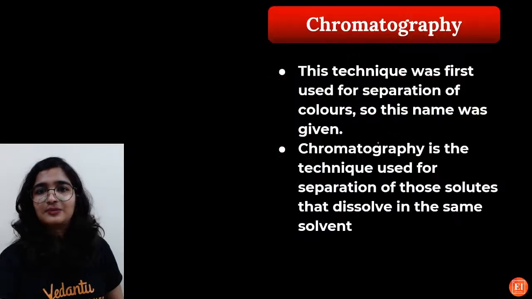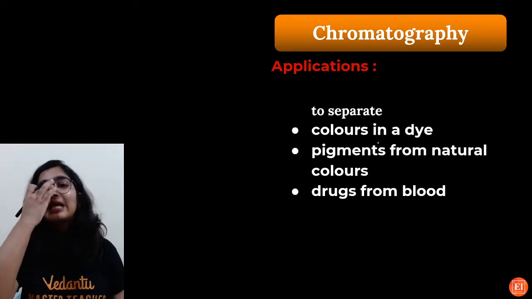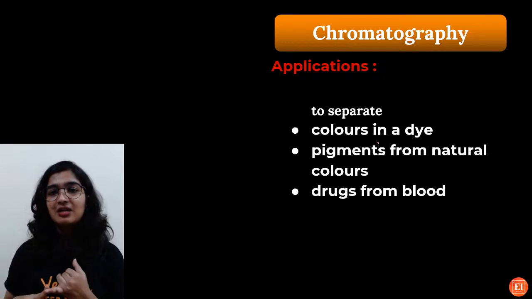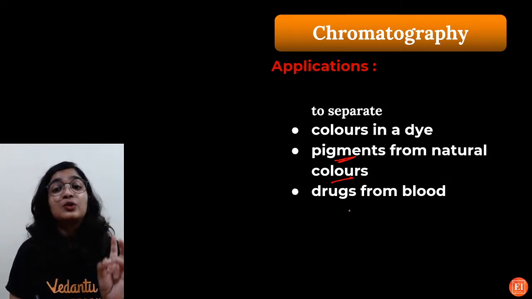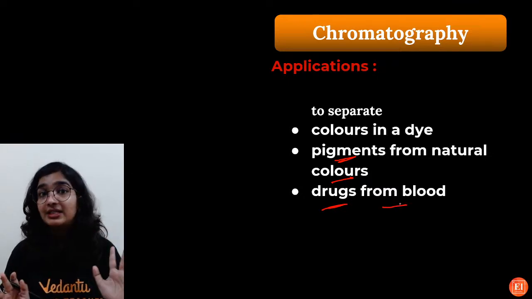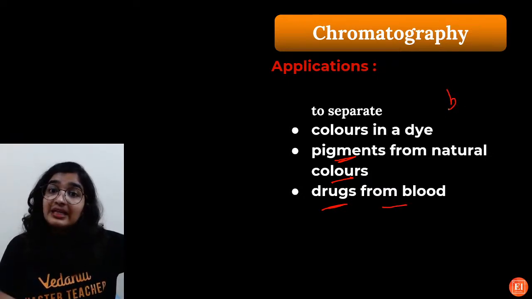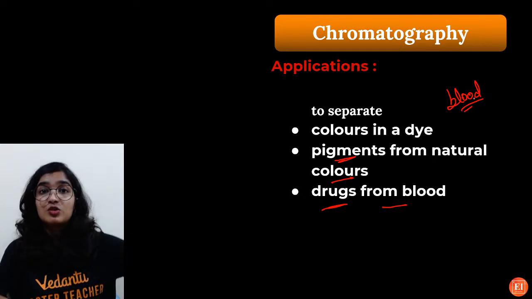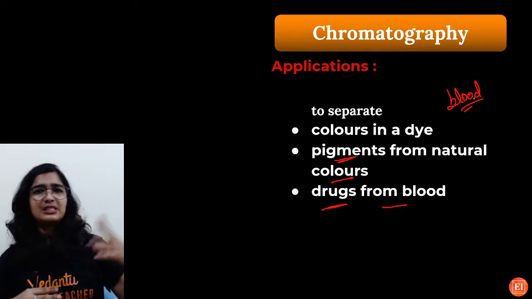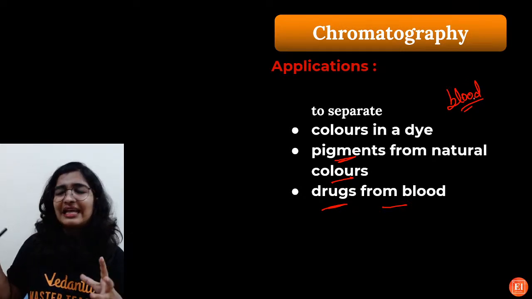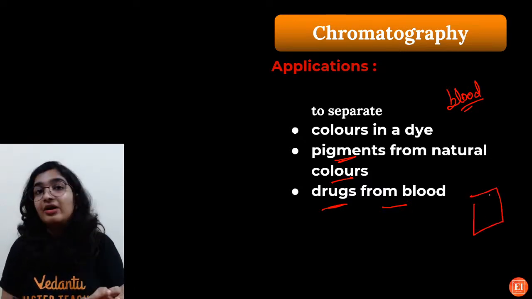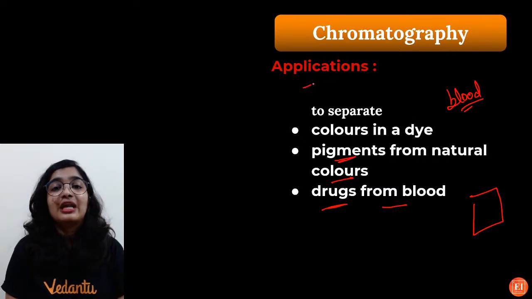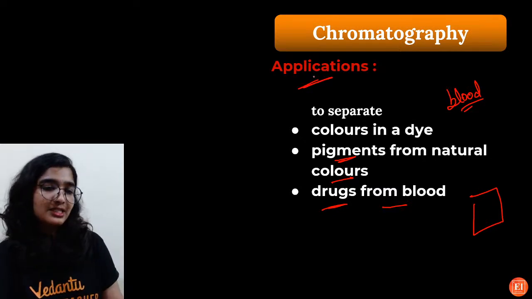So what are the applications? To separate colors in a dye, to separate pigments from natural colors, and to separate drugs from blood. See, in a blood test you will know the number of your WBC and RBC, and whether there are cancer cells and all that. But if there is any drug present in your blood, that can be known by the chromatography technique.